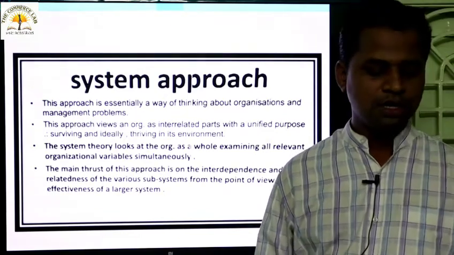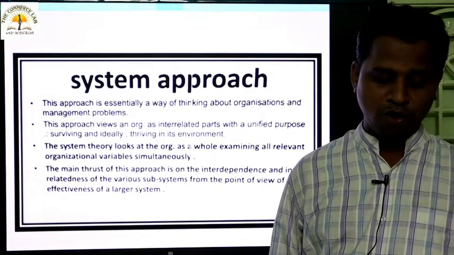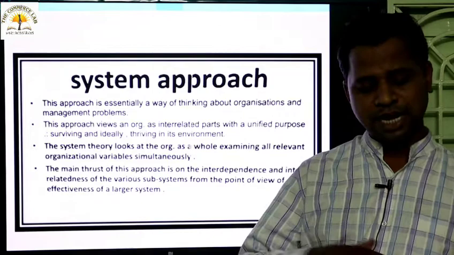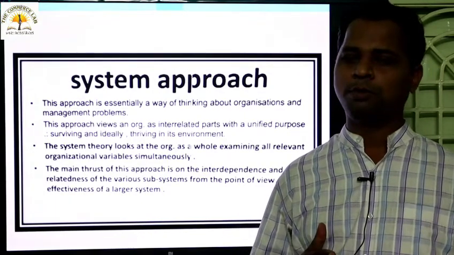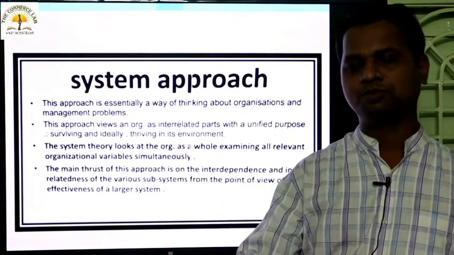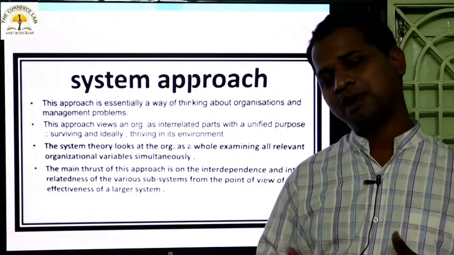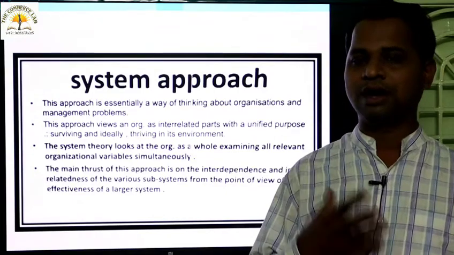Okay. Then the system theory looks at the organization as a whole, examining all relevant organizational variables simultaneously. What is that? The system theory looks at the organization as a whole. यहाँ पे डिपार्टमेंट क्या कर रहा है इम्पोर्टेंट नहीं है, सिस्टम क्या कर रहा है इम्पोर्टेंट है. सिस्टम का ऑब्जेक्टिव पूरा होना बहुत इम्पोर्टेंट है. So departments have different kinds of objectives, but at last as a whole organization क्या कर रहा है?